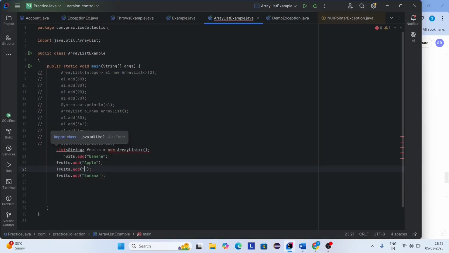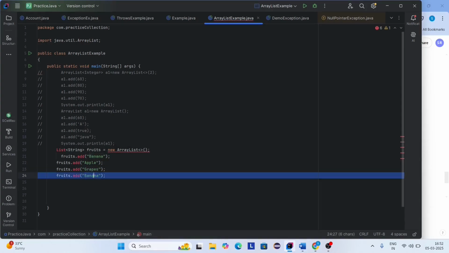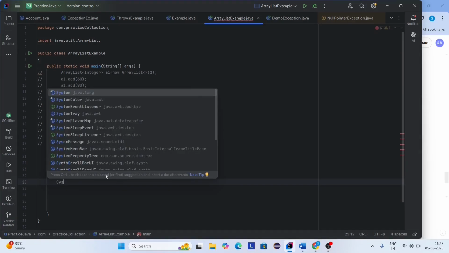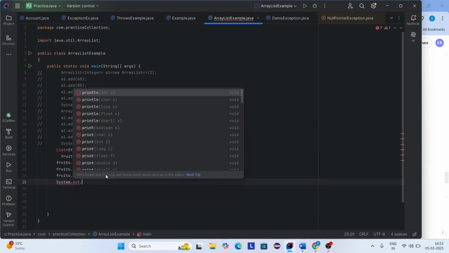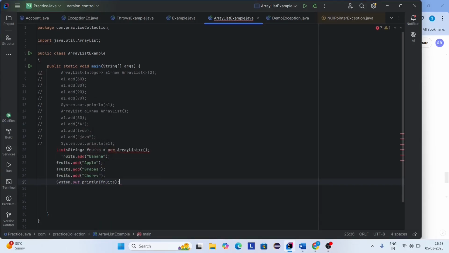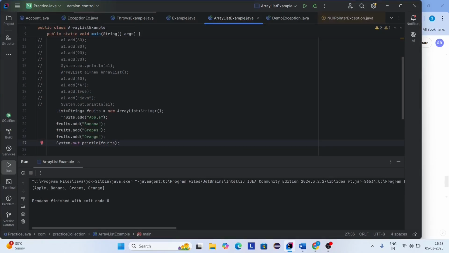Now here I'm going to add grapes. Here I'm going to add cherry to the list. So now I'm printing the list out. System.out.println. Sorry, here I'm printing the fruits. Let's run this program. Here you can see apple, banana, grapes, orange are added to the list.